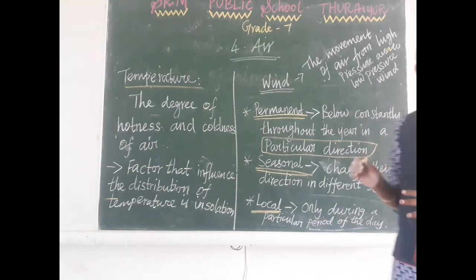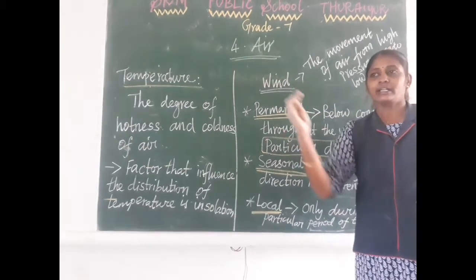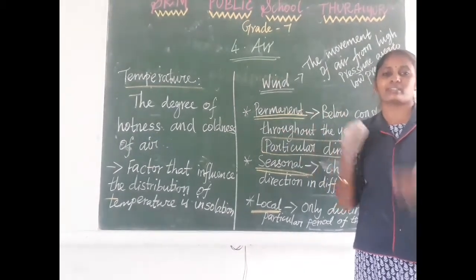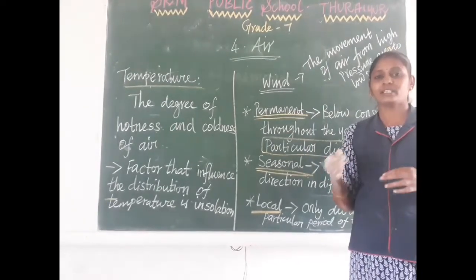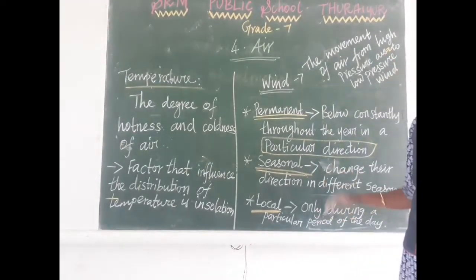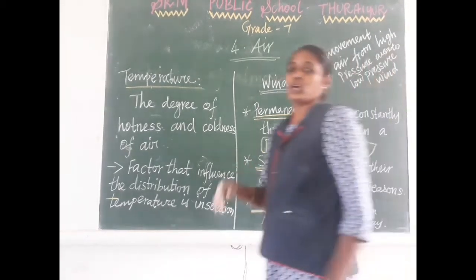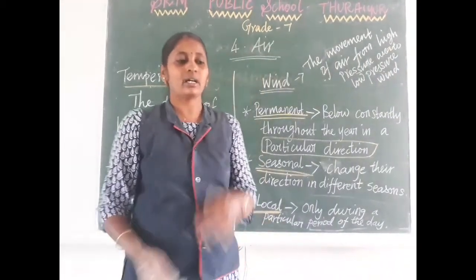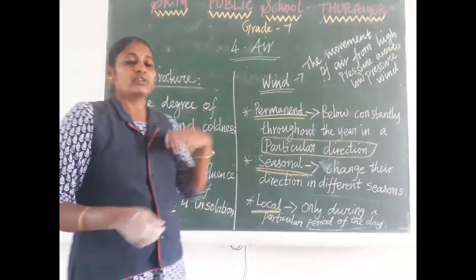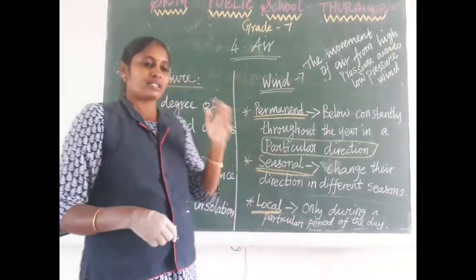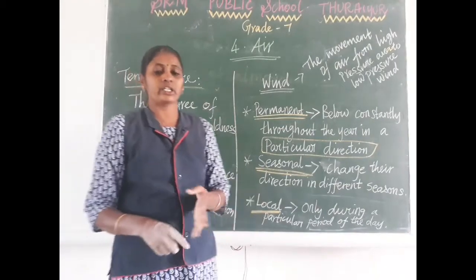Suppose in our area we suddenly receive some breeze, smooth air, that is called local wind. In this lesson they also explain the cyclone which happened in Orissa, given in the box, which you have to read on your own.